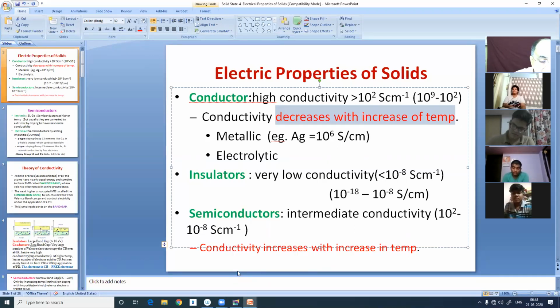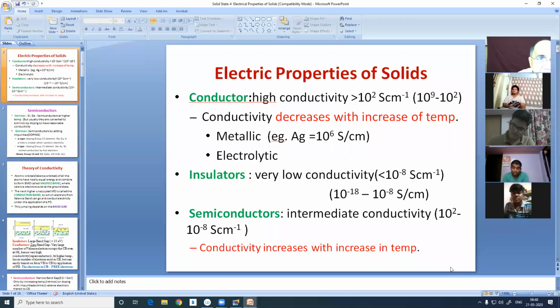But in case of semiconductors, the Americans pronounce it one way, but the British another. As I told you, anti and anti. The Americans call everything anti-electron, anti-activity. So they always say anti and semi. But British say semi. Conductivity increases with increase in temperature.